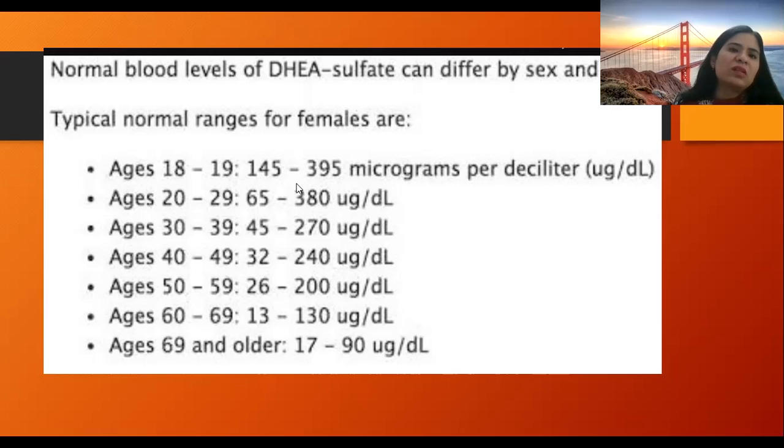So these are the typical normal ranges for females. And for ages 69 and older, 17 to 90 micrograms per deciliter.